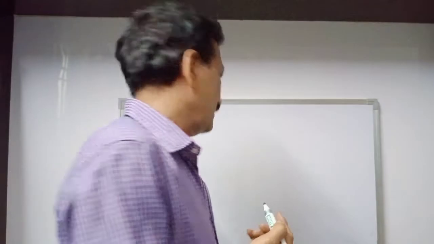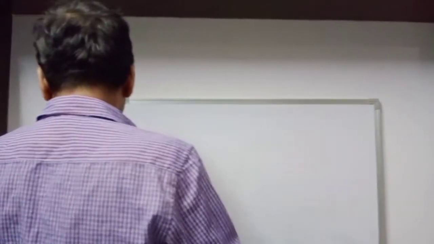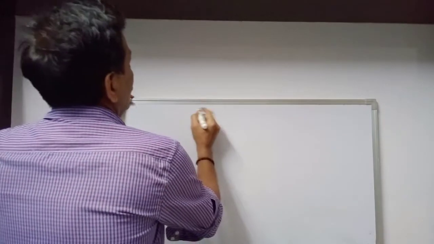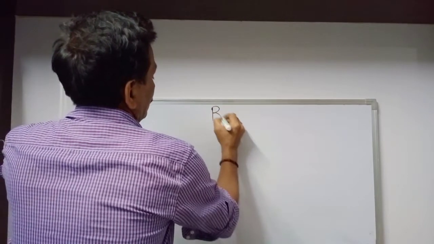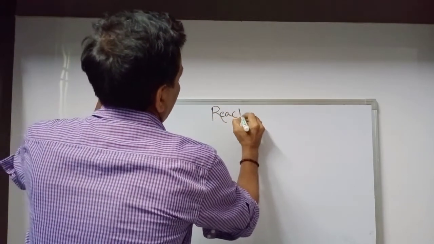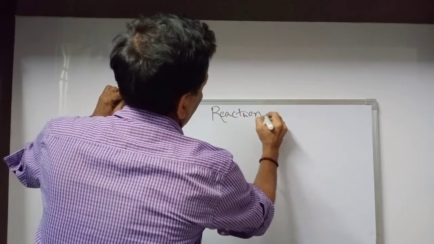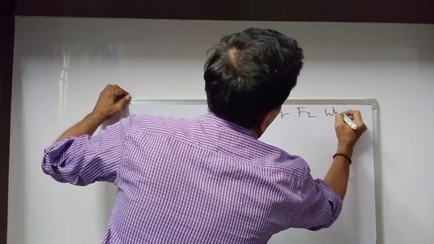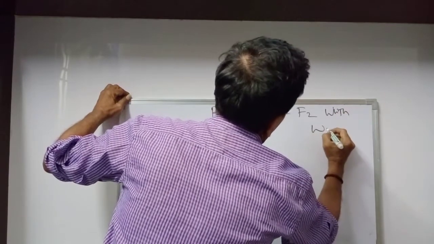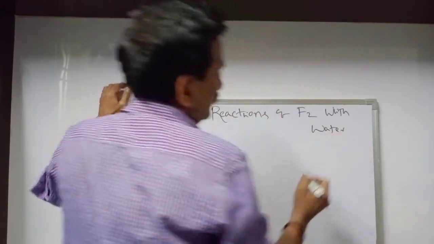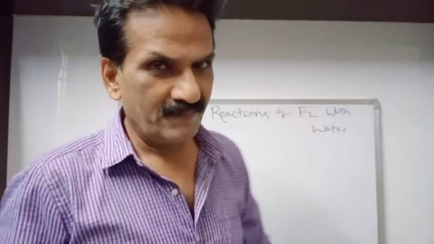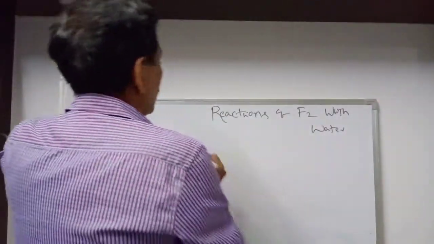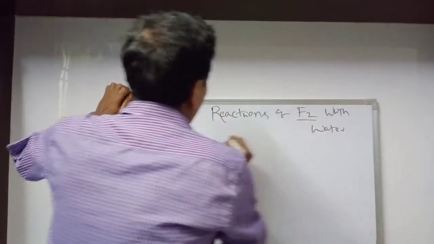Now I am going to upload a second year chemistry topic, that is, reactions of fluorine with water. It is a 2 marks question, IPE, CBSE also. Reactions of fluorine with water. You know what is fluorine? It is a halogen.